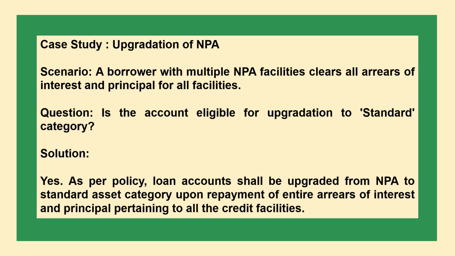The next case study is upgradation of NPA scenario. A borrower with multiple NPA facilities clears all arrears of interest and principal of four or fewer facilities. Question: is the account eligible for upgradation to standard category? Solution: no. As per policy, a loan account shall be upgraded from NPA to standard asset category upon repayment of entire arrears of interest and principal pertaining to all credit facilities.